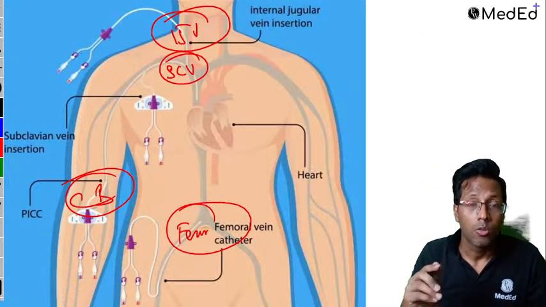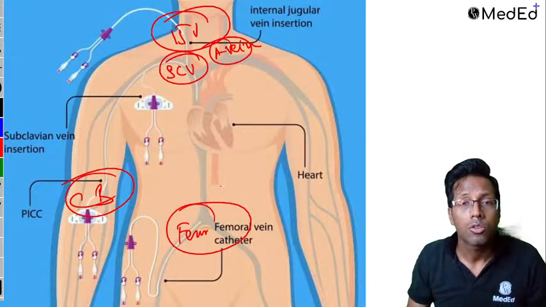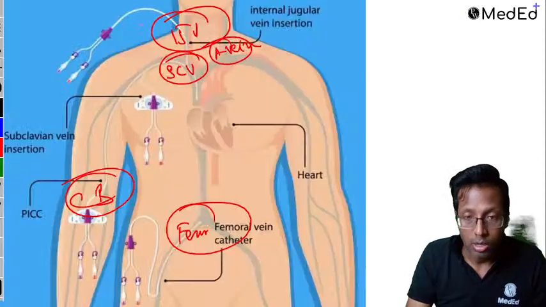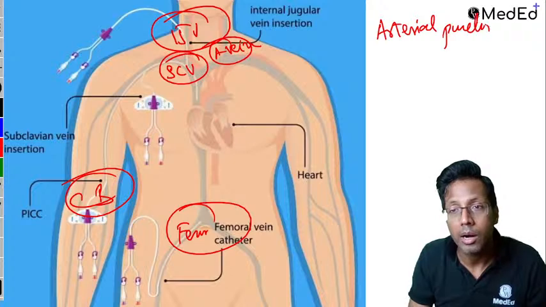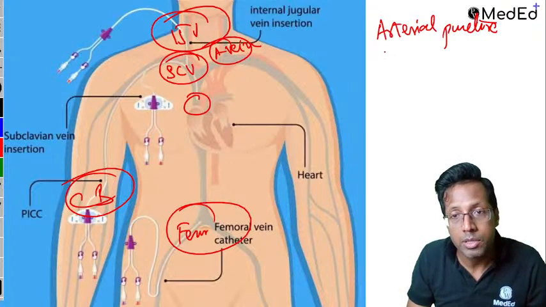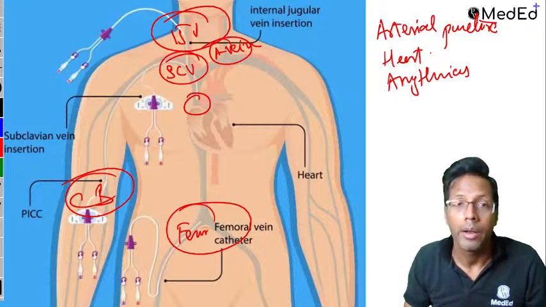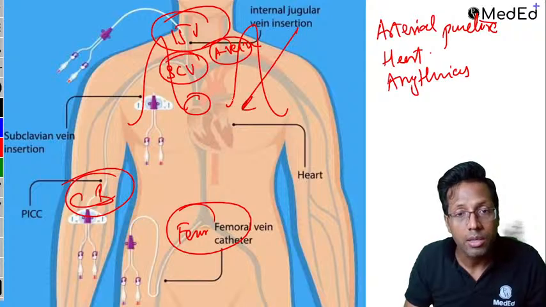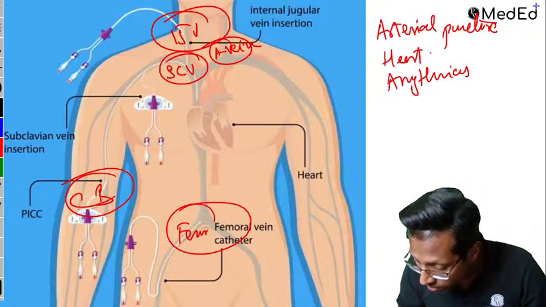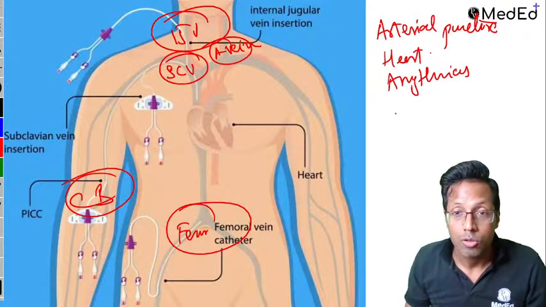So now what are the complications? The complications would be you are putting the line inside the vein and right next to it is the artery. So you can puncture the artery straight away. Right, so of course immediately what can happen is an arterial puncture, which is most common. And the central line is going to the heart. It can damage the heart also, right? And then there can be arrhythmias because you're touching the junction of superior vena cava and right atrium. Now when you're putting a central line, the apex of the lung is there, right? And this can cause pneumothorax, correctly mentioned by Dr. Nice. Correct. So that is pneumothorax.